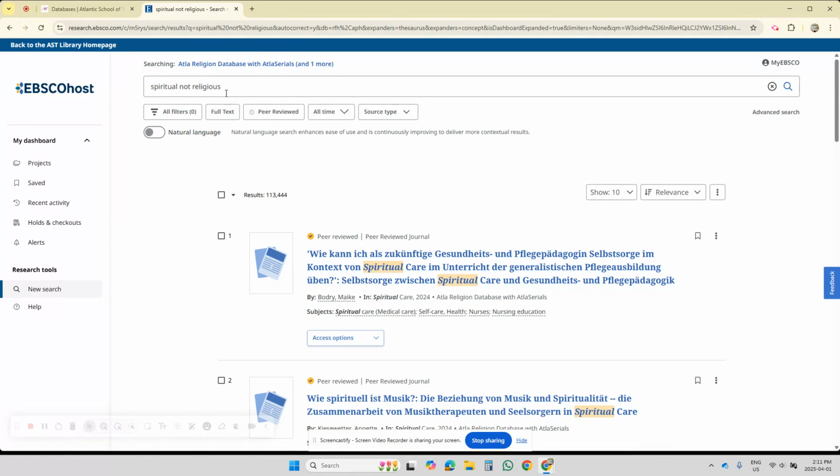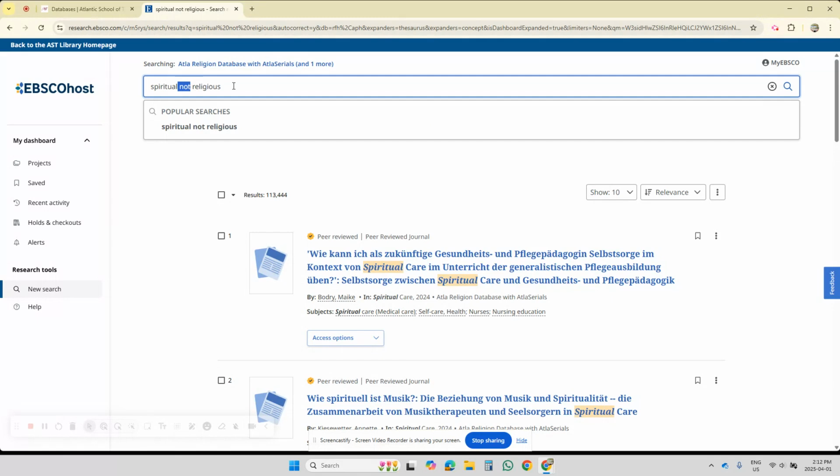So the database search interface is trying to interpret the language that I put into the search box, and it thinks we're asking it, give me articles that are about spiritual content, but not religious content, right? So it's this here, this "not" right there. That's what's messing up the database. It thinks I'm saying, give me spiritual things, but not religious things.